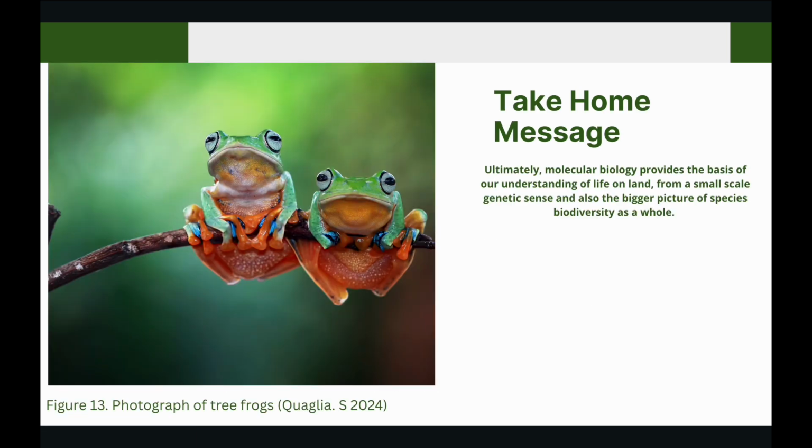Ultimately, molecular biology provides the basis of our understanding of life on land, from a small-scale genetic sense and also the bigger picture of species biodiversity as a whole.